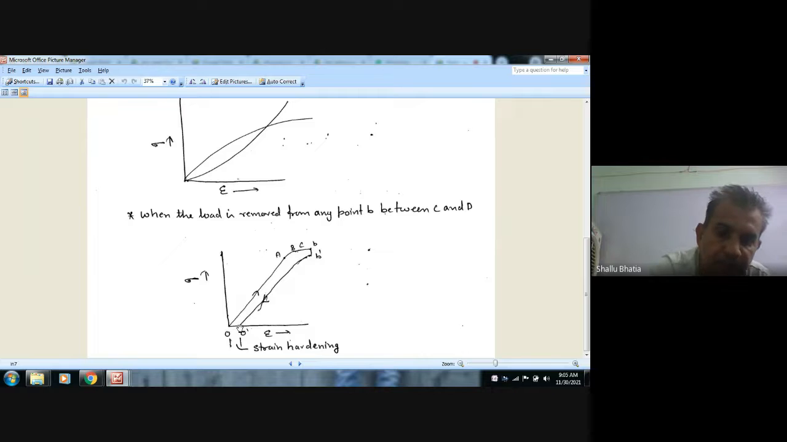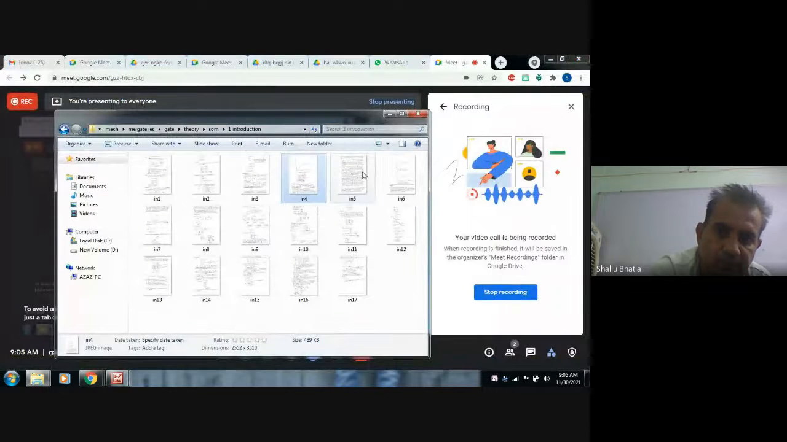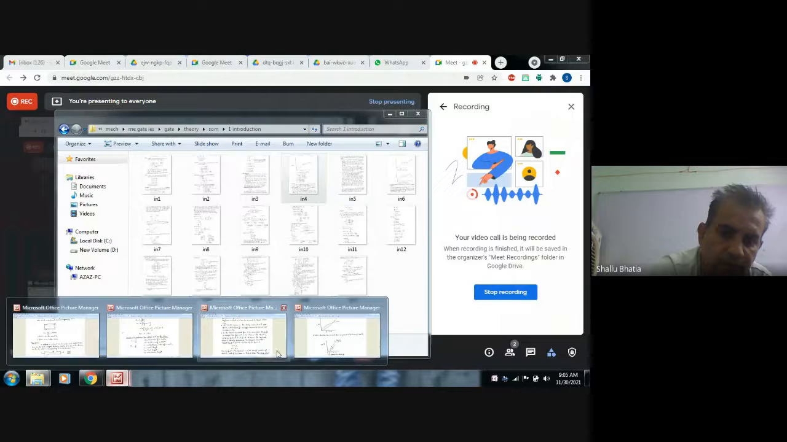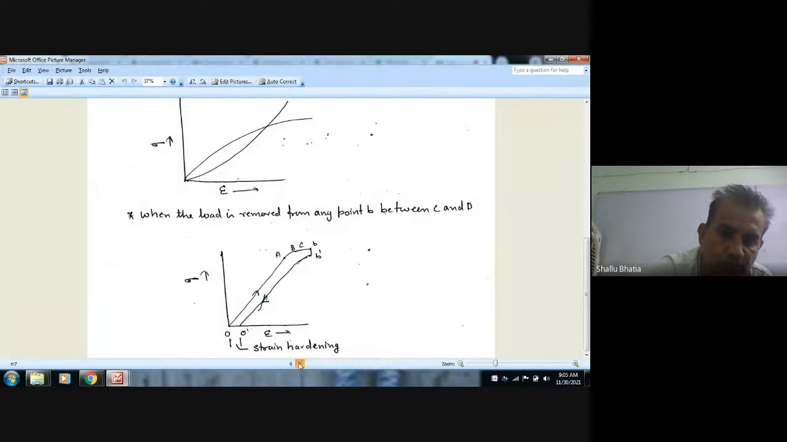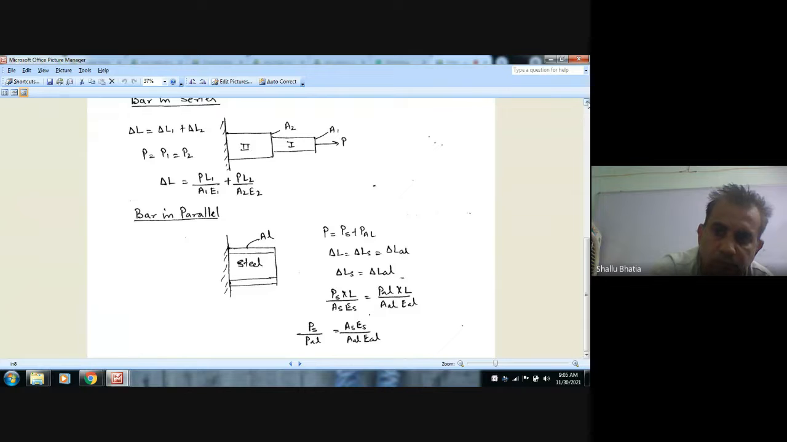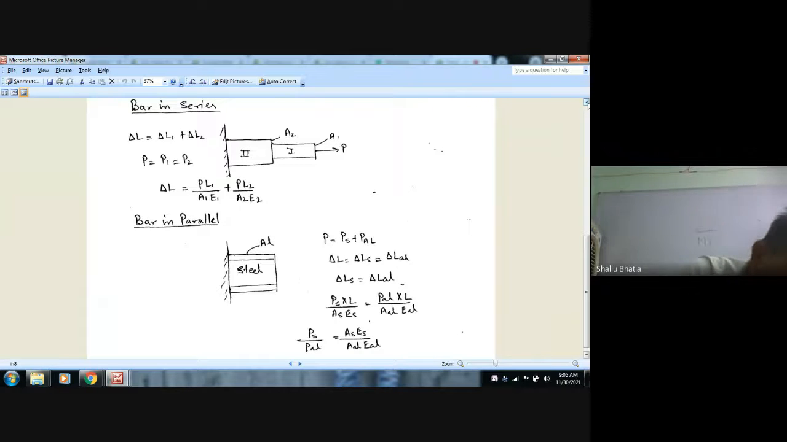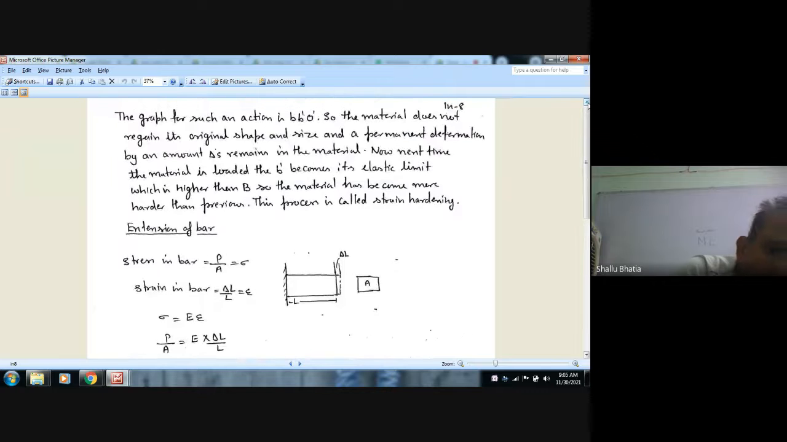Next time you load it, the elastic limit will be point B, because up to point B it will not deform. So its elastic limit has been increased. It means it has been hardened. This process is called strain hardening.